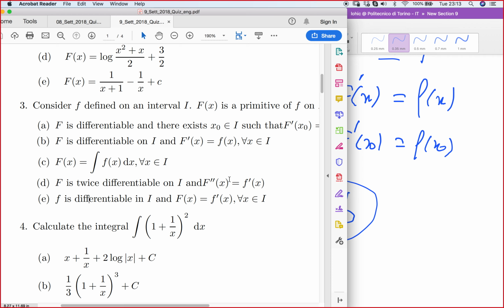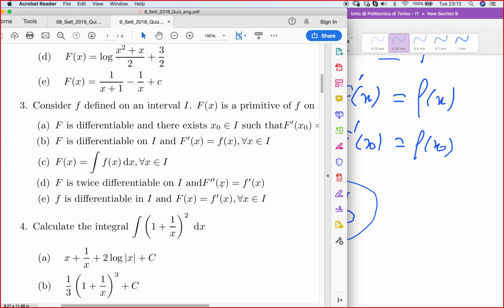Yes or not? The primitive has nothing to do with the second derivative, and E is saying that it looks like big F is the derivative of small f, that small f is the primitive of big F, right? But we don't want that. We want big F to be the primitive of small f.